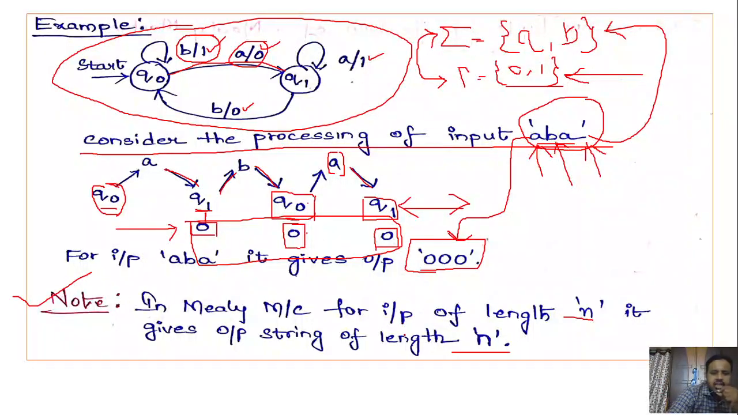In a Mealy machine, if you give an input string of length n, you will get an output string of length n only. You could see here the length of the input string is 3, and the length of the output string is also 3. So you get an output of the same length as the input string. This is how we process the input and produce the output. Now we will do some problems related to this concept.